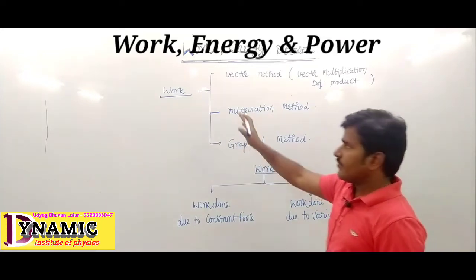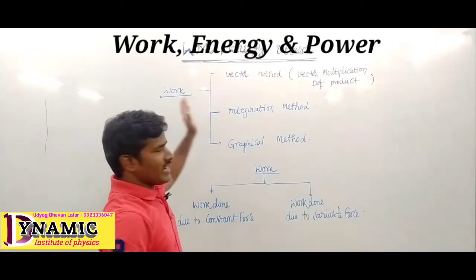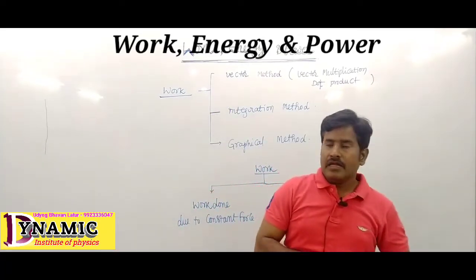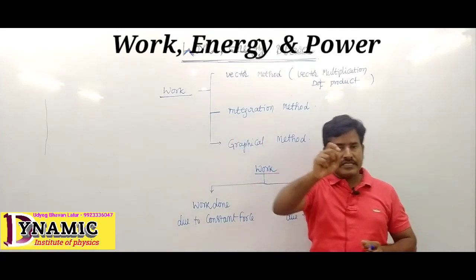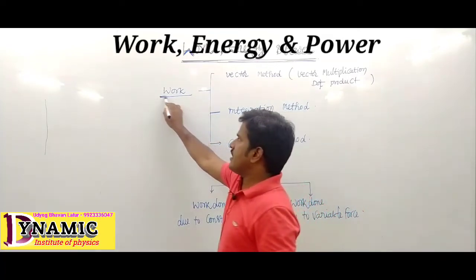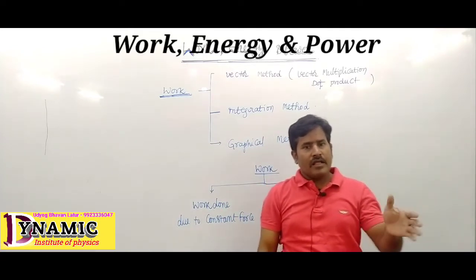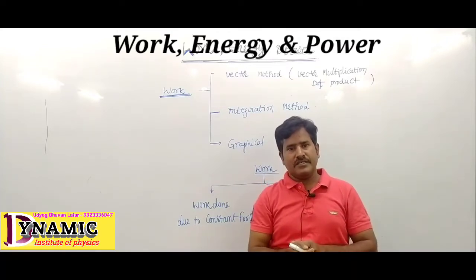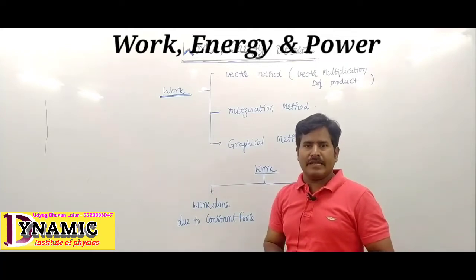So what is work? When a body is displaced from one place to another place due to external force, then the work is done on the body or the work is done by the body. So work done is when an external force is acting on the body and the body has some displacement, then work done by the body or work done on the body.